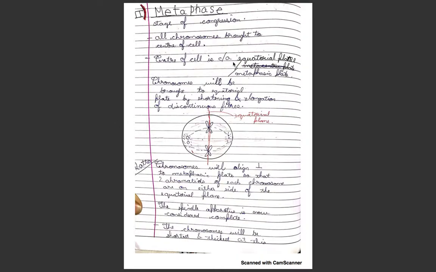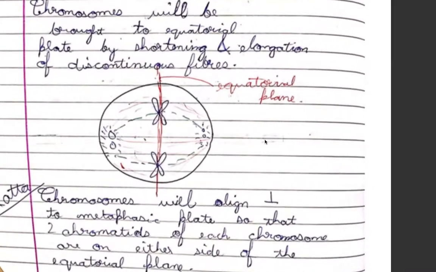Metaphase. This is the stage of congregation. All the chromosomes are brought to the center of the cell. The center of the cell is called the equatorial plate, or the metaphasic plate. Chromosomes are brought to the equatorial plate by the shortening and elongation of discontinuous fibers.